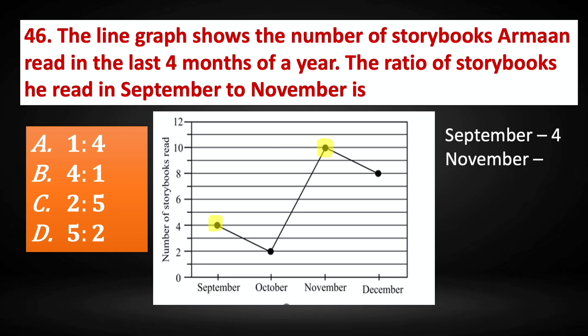The ratio of September to November is 4:10, and when we simplify it, we get 2:5. 4 divided by 2 is 2, 10 divided by 2 is 5. So the correct answer is option C, 2:5.